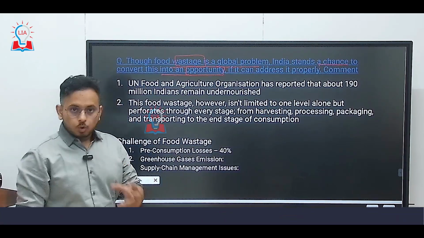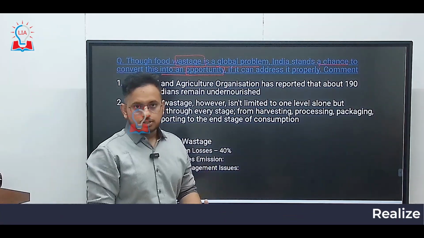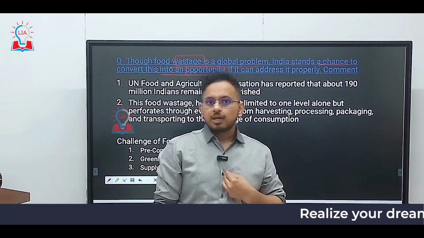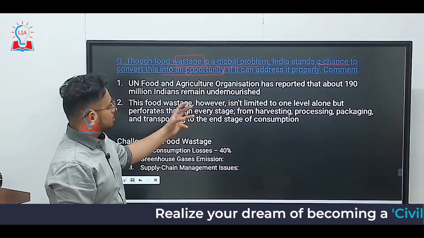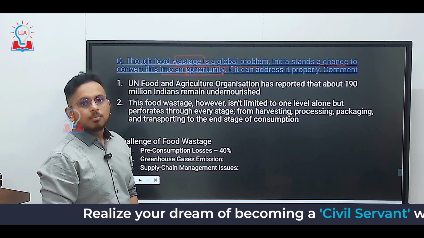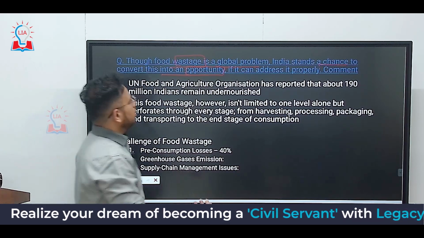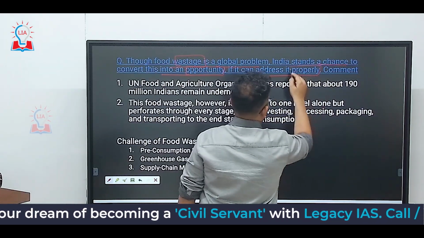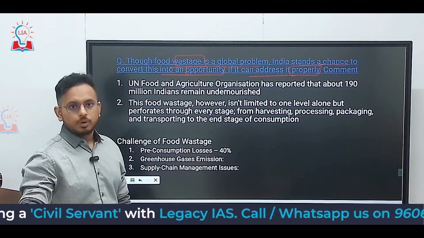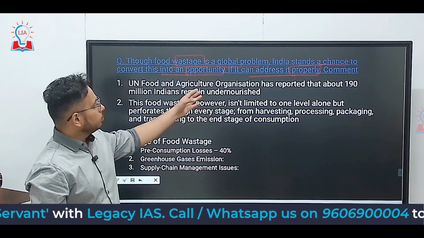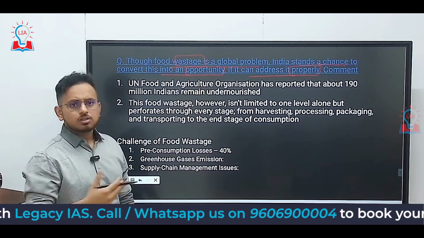Which means the global problem is food wastage, and how can India make use of this opportunity and address the problem properly? So this is the question.